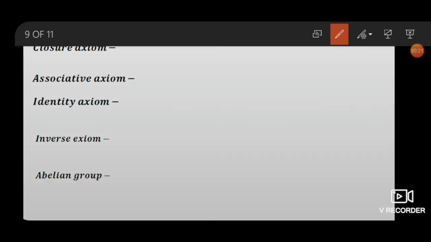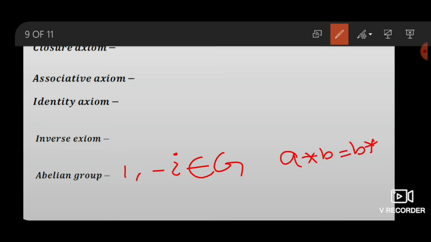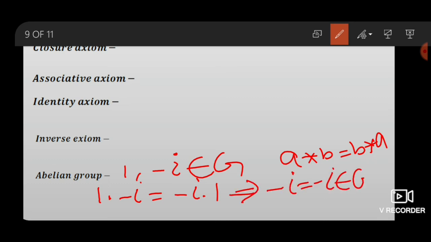Abelian group. Let two elements of the set G, 1 comma minus i belong to G. By definition of an abelian group, A operation B equals B operation A. Then 1 dot minus i equals minus i dot 1. This implies minus i equals minus i, which also belongs to G.